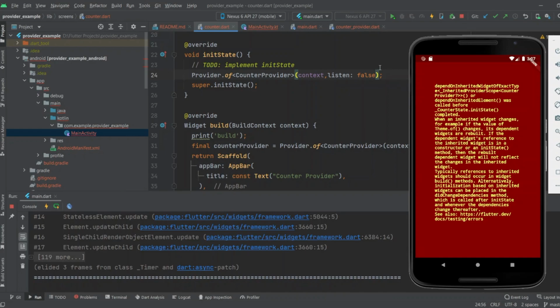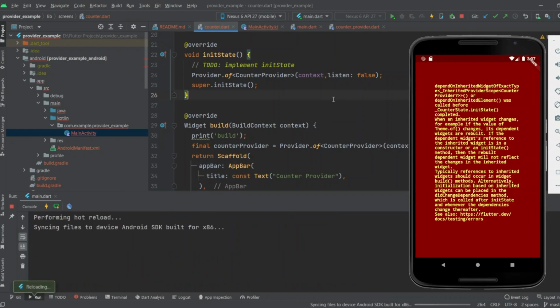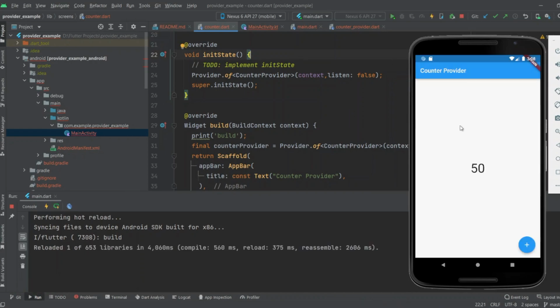So you can simply remove this error by adding the listen argument and giving its value as false. After giving its value as false, this error will be removed. As I reload the app, after reloading the error has gone. So you can remove this error by adding the listen argument and setting the listen value to false.